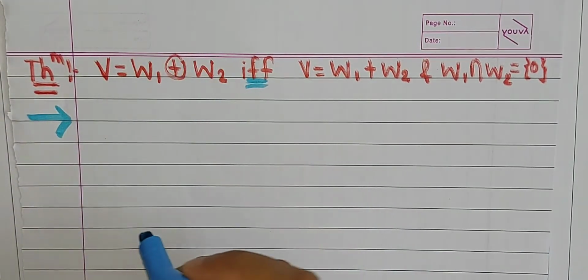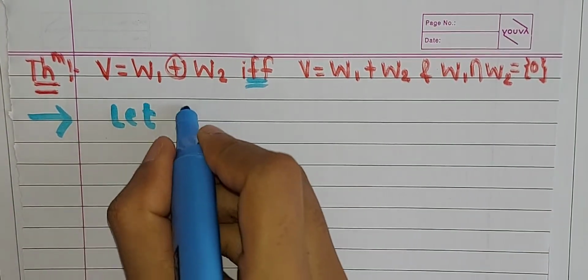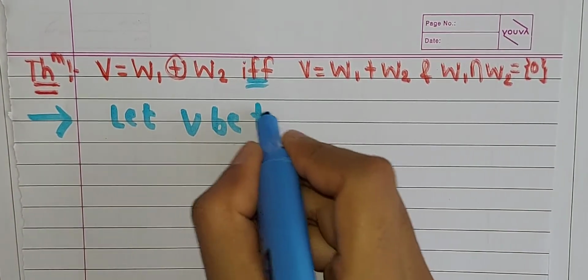For that purpose we have given conditions: let V be a vector space. This is our vector space.